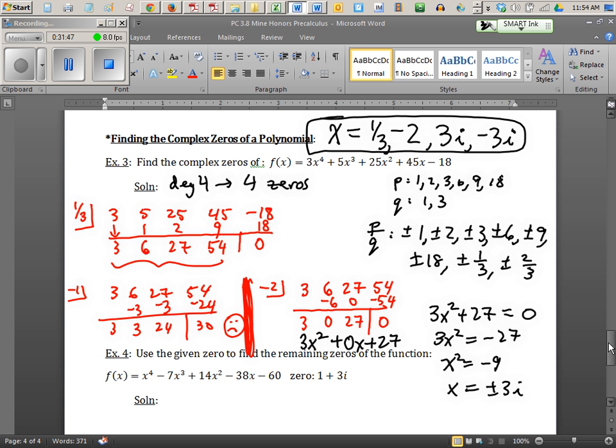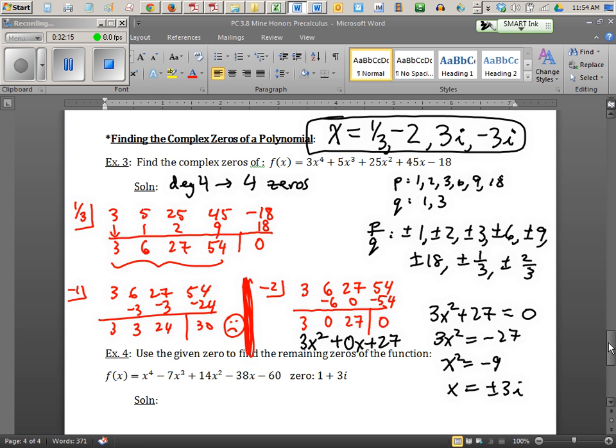This would have been a really challenging problem if you didn't know any tricks at all. You'd have had to try maybe up to 16 options, but by plugging in 0 and 1 at the beginning, we realized there's a fractional answer, so that gave us a head start. 1/3 worked out great. I would have tried 2/3 next if that didn't work. I noticed there's no sign changes in my quotient, so I dismissed the positive realm and went straight to the negatives. The only failure I had was negative 1. Everything else worked out great.